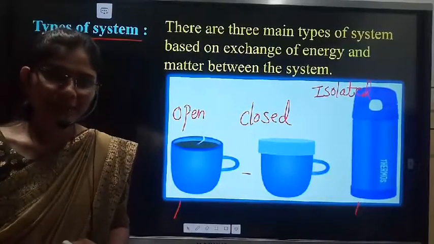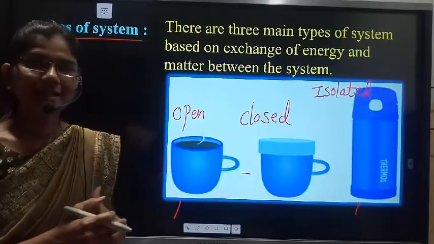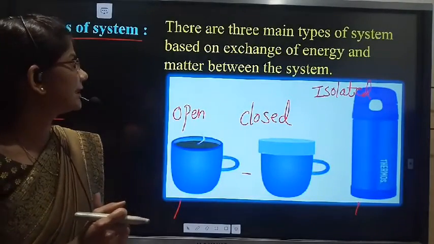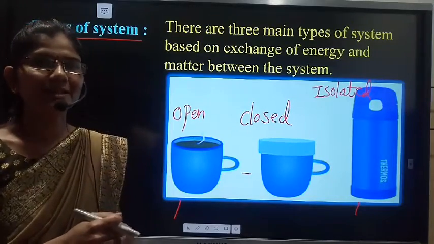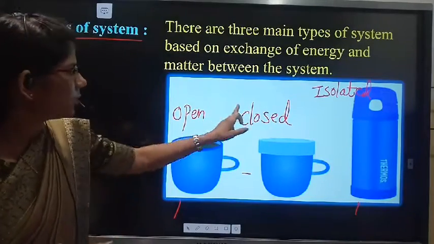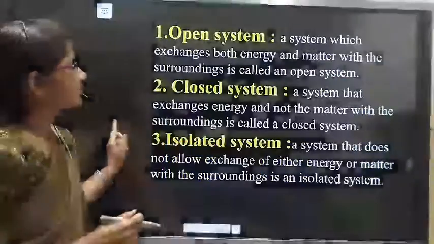So in the types of system, the systems are classified into three types based on the exchange of energy and matter: open system, closed system and isolated system.